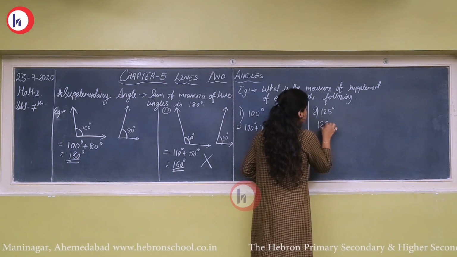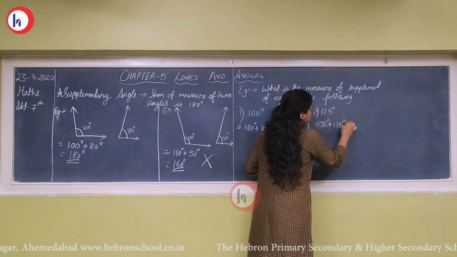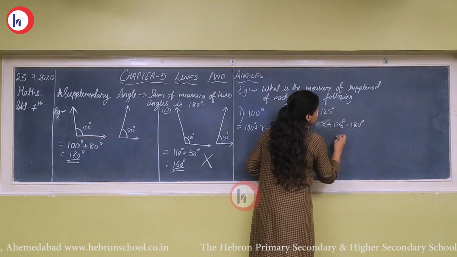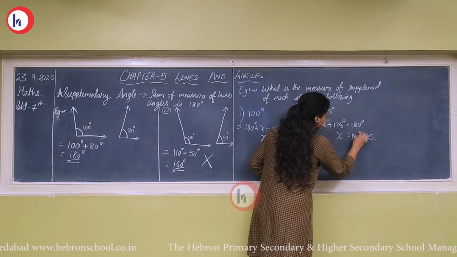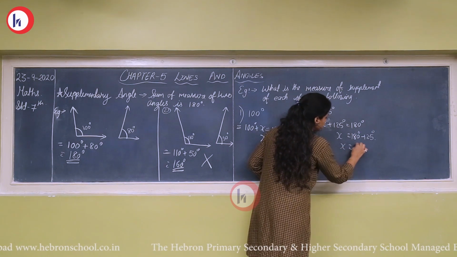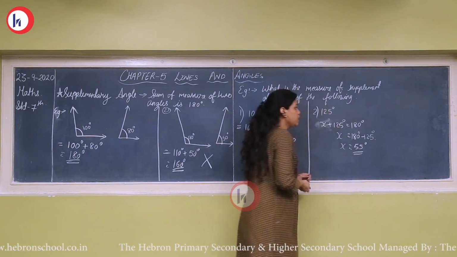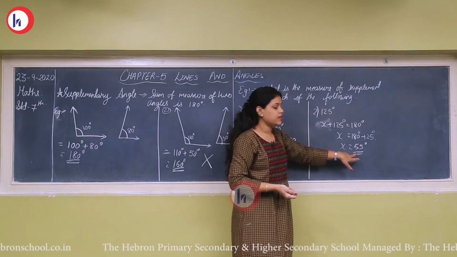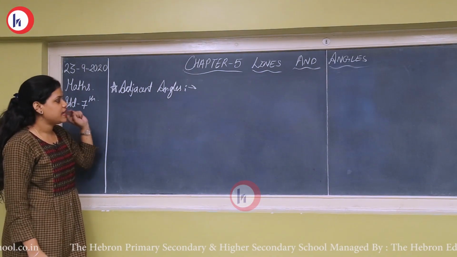Here also 125 degree. You can take x plus 125 degree is equal to 180 degree. Transposing 125 to the other side, x will be 55 degree. Okay. So what is the supplementary angle of 125? 55 degree. Now we will discuss another type of angle, that is adjacent angles.